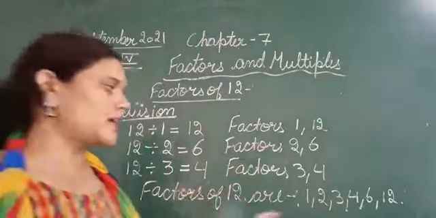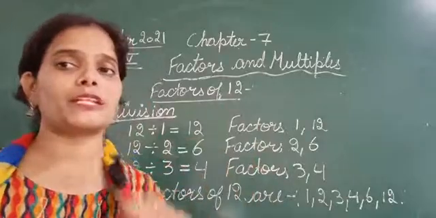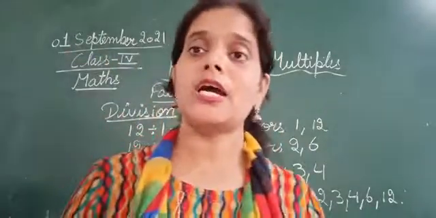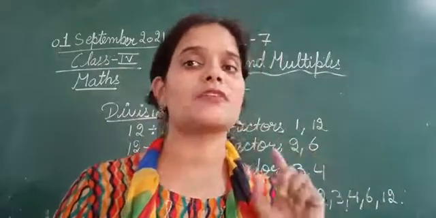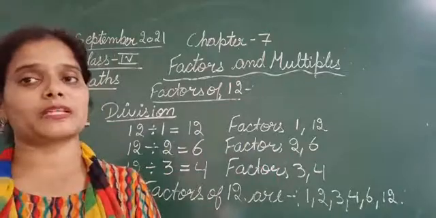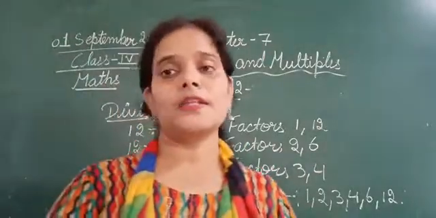सो देखिए उसमें भी फैक्टर्स यही होंगे, इसमें भी फैक्टर्स यही होंगे. So whether you are using the multiplication method or the division method, but in both the cases the factors will be same. ये नहीं कि अगर आप मल्टीप्लिकेशन चेक कर रहे हो तो आपके फैक्टर्स बदल जाएंगे. No, the factors will always be same, but the method is different.